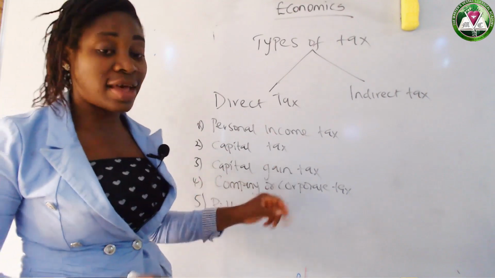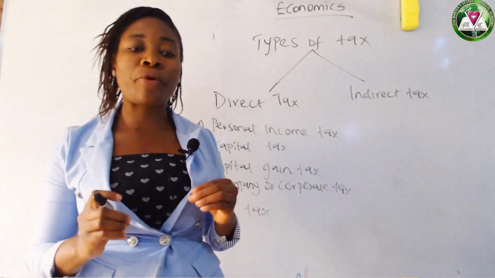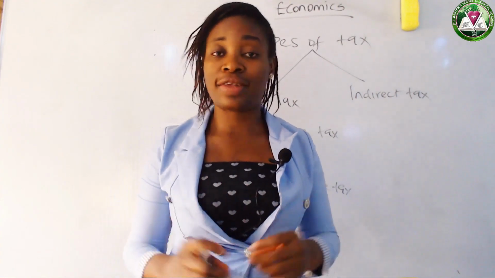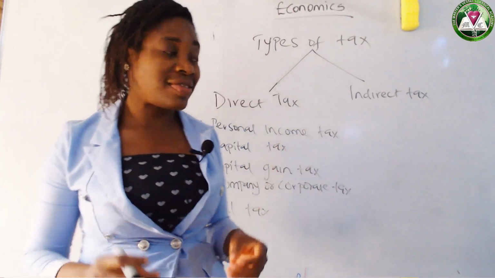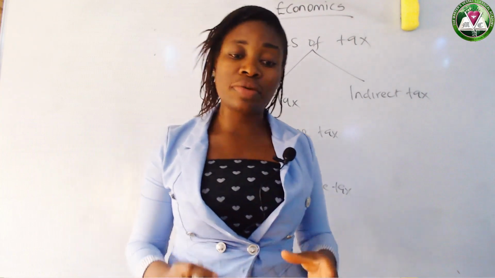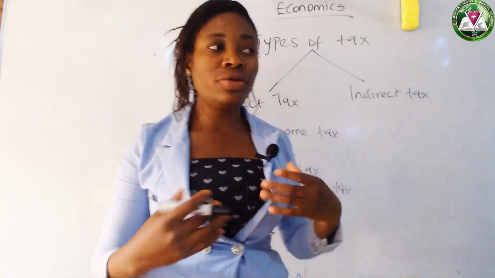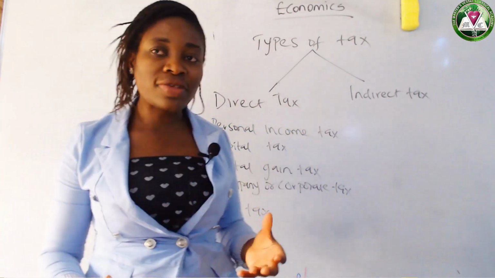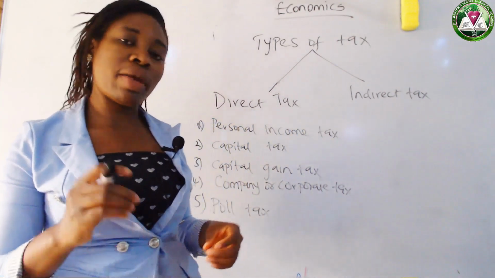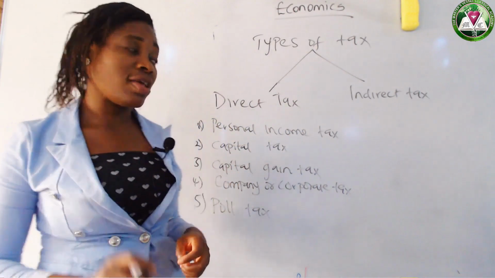The next one is capital gain tax. Capital gain tax is the tax that is being levied on the profits derived from the sale of land and capital assets. When you sell your land, when you sell your properties, when you sell your assets, the government will tax you. So in the process of taxing you, that tax is called capital gain tax. Let's look at the next one.